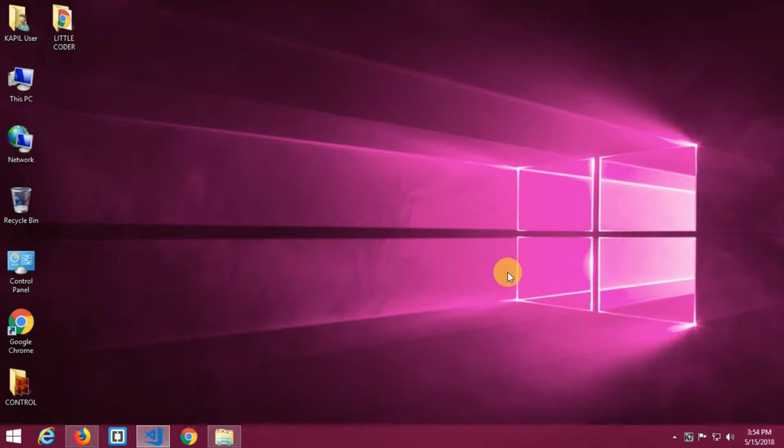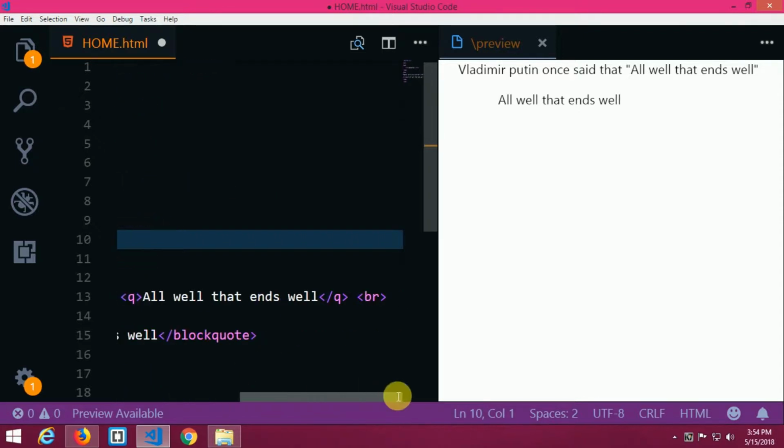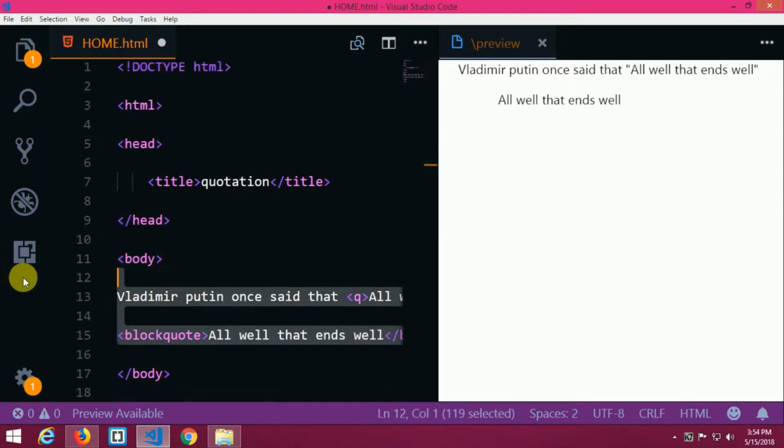In this tutorial we are going to take a look at quotation and block quote tags. So we are going to see the quotation tag and the block quote tag. These tags are two different tags actually. So let's go to Visual Studio Code. Let me clear those things.